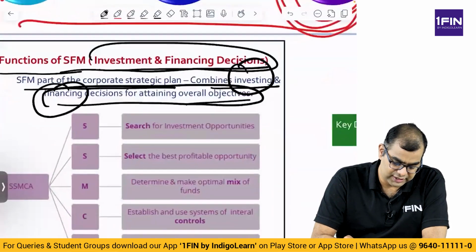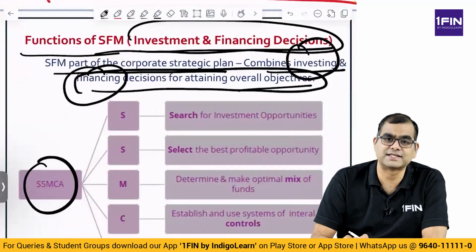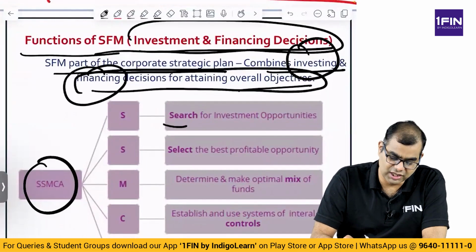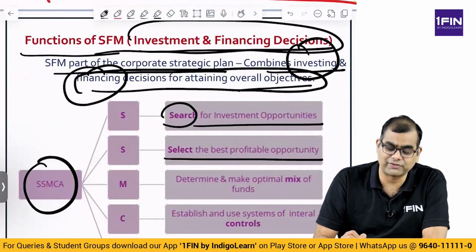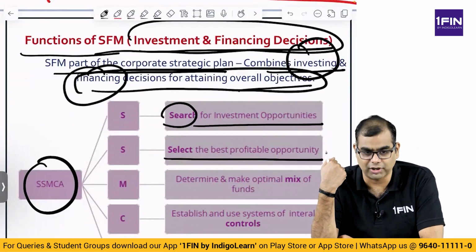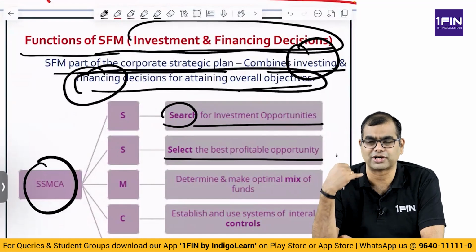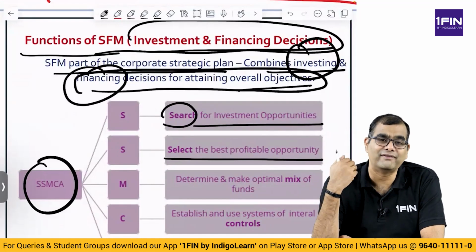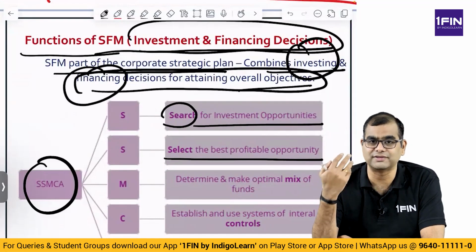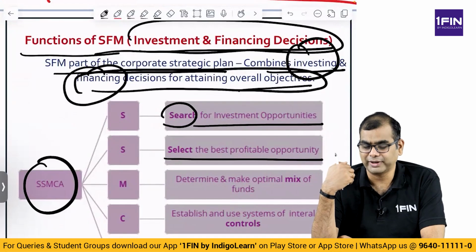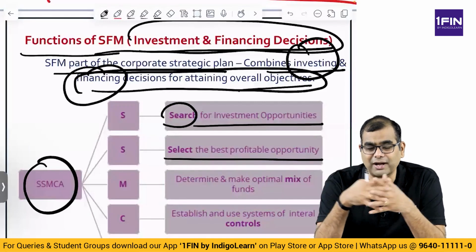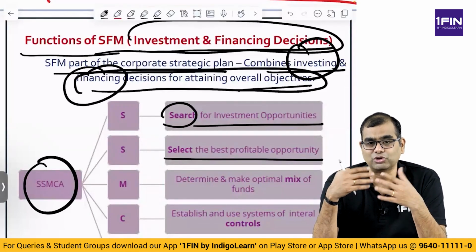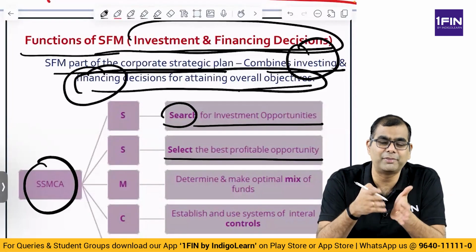Now you see here again there is another mnemonic called SSMCA. What is SSMCA? Search for investment opportunities. The first thing is search. Then select the most profitable opportunity. When you search, you may have brownfield project, greenfield project, new kinds of project, everything. You have to evaluate varieties of investment projects. Some of them you may get projects which meet your requirements, don't meet your requirements fully. Some projects may be competing projects, some projects may be mutually exclusive, some projects can be implemented together.